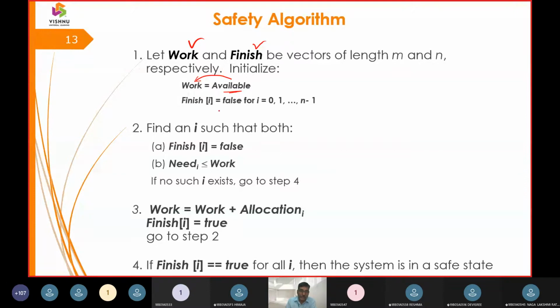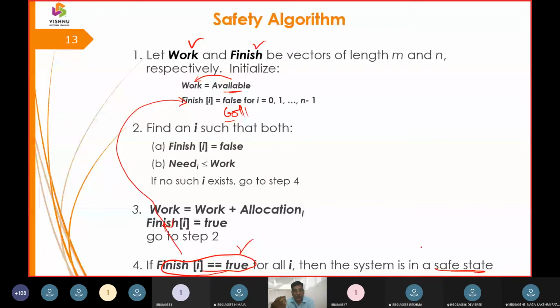Until finish becomes true, the algorithm is going to be propagated between the first, second, third, and final steps. If finish is equal to true, that means a safe sequence is derived. That means there is no deadlock.